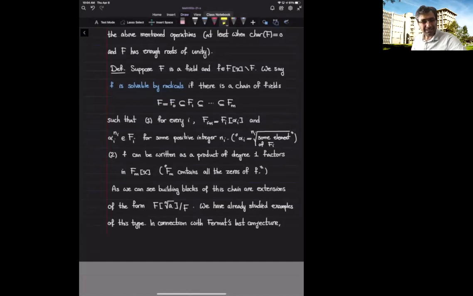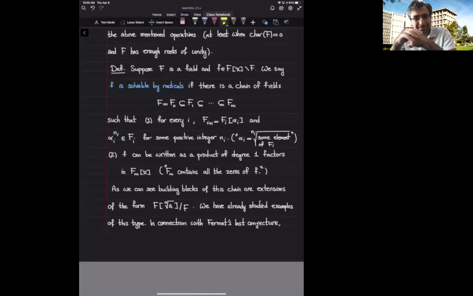Let's start by understanding what it means for a polynomial to be solvable by radicals. So I give you a polynomial f, and I ask myself, can I describe all the zeros of this polynomial in terms of addition, multiplication, division, and radicals? This means addition, multiplication, subtraction, all of them happen in the field that contains the coefficients of my polynomial.